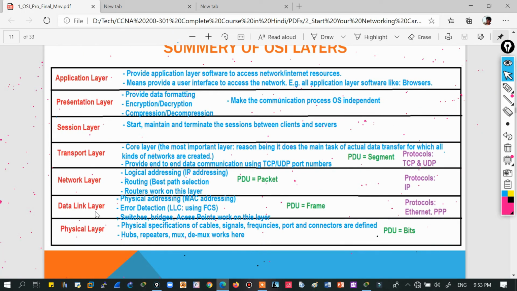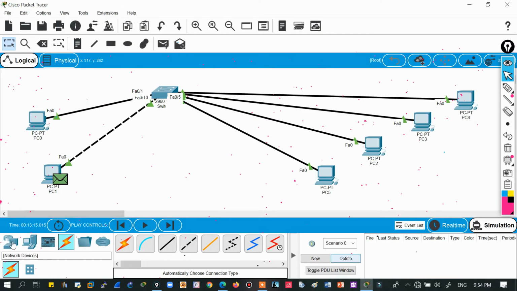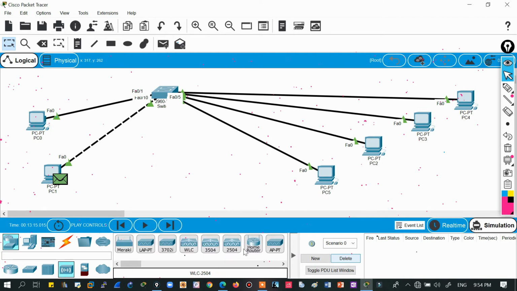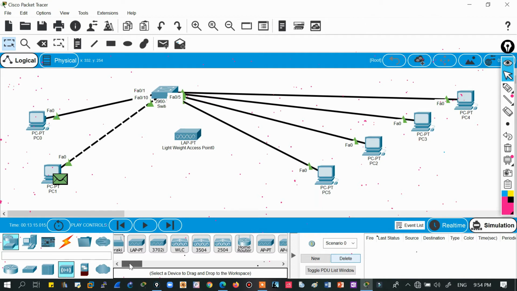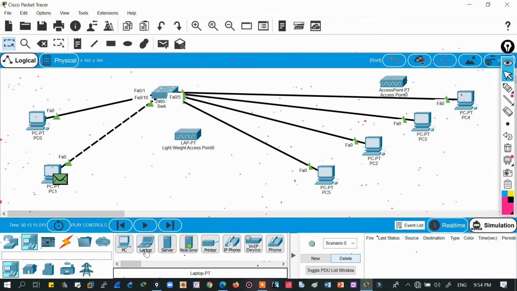Finally, okay, fine, one more thing is left on the data link layer, type of devices. So layer 2 switches and bridges, the devices which were there before switches, are also data link devices. Then there are wireless access points, devices like this which are used to provide wireless connectivity. See, if this is a wireless access point, not a lightweight access point, so let me take this one. Okay, so this is an access point, and what is the function of an access point? To provide you Wi-Fi connectivity.